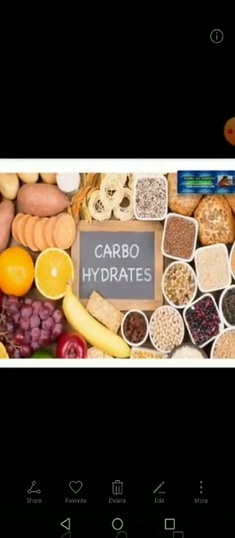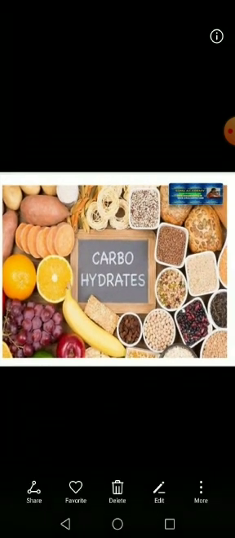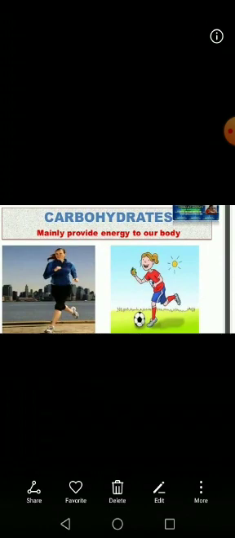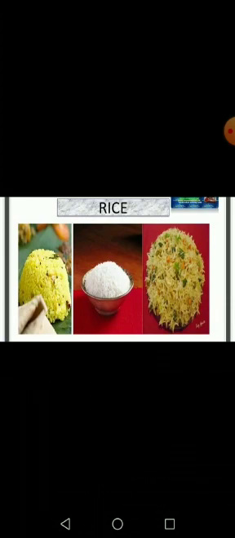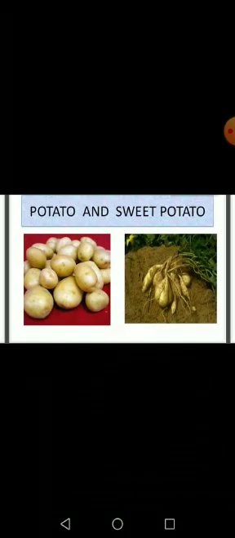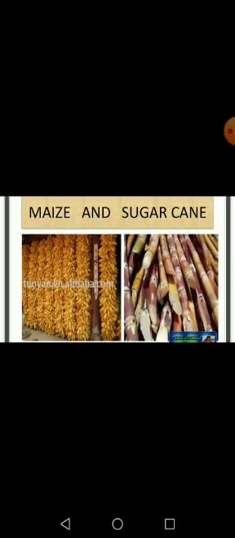Carbohydrates, number first. You know very well about carbohydrates, that they are the energy giving foods to our body. They are called energy giving food. Mainly they provide energy to our body, and they are found especially in rice, wheat, potato, sweet potato, maize, and sugarcane. So these foods are all full of carbohydrates.